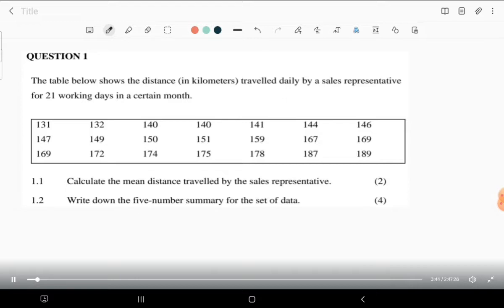Now we have question number 1.1, which says calculate the mean. How do you calculate the mean or the average? They can just say the average, mean, or just the average. You just have to be flexible in using those words, because they mean the same thing. Now, the mean is to add all these numbers that are here. You will realize that to calculate the mean, you don't necessarily have to arrange your data, but you can set it aside so that for other questions, you can just refer to the arranged data.